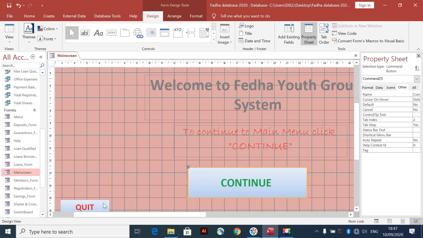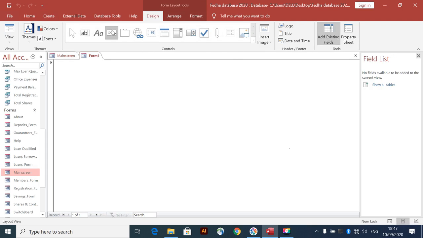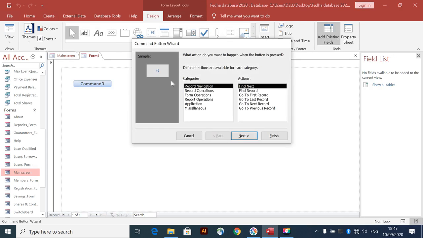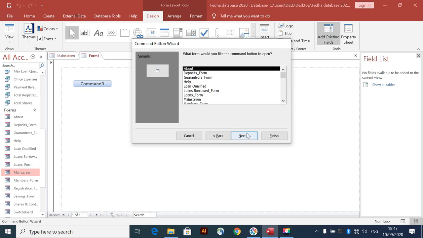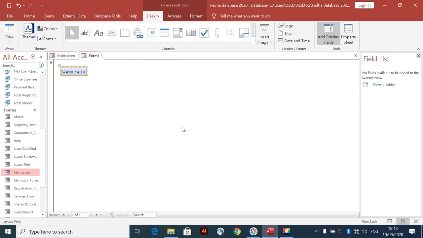You're going to make these buttons, just come to create, then you create a blank form. After creating the blank form, this is the part you're going to create the button. So let us start with this command 0 button. Let us open a form. Right here. Okay, let us open help. Okay, text there, then next, then we finish.